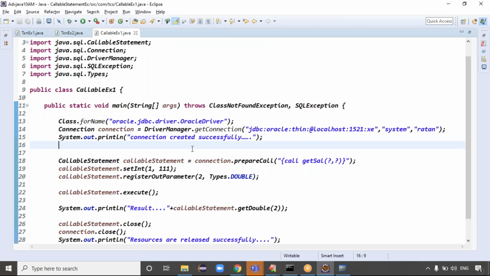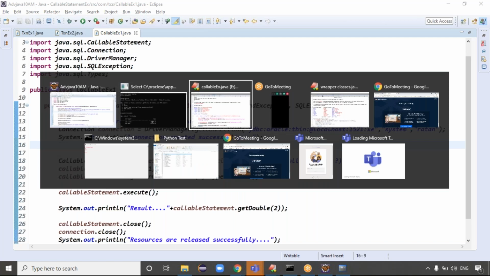The remaining process for any procedure is common. Maybe inputs change or outputs change, but the procedure is common. First, execute the procedure on the database side and give the inputs. After giving the inputs, register the output parameter. After registering the output parameter, execute the procedure. Then the output will be stored in the registered parameters, right? Good.